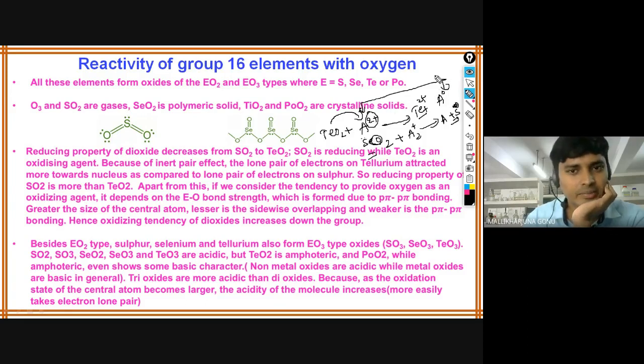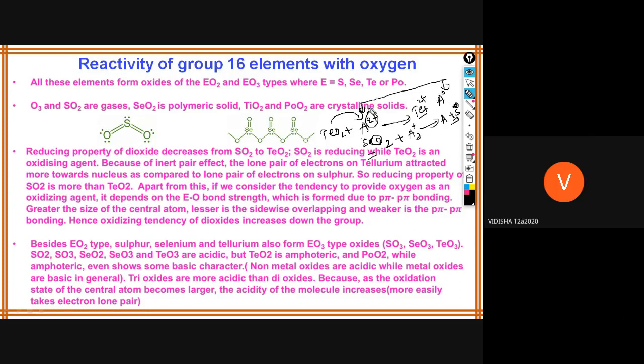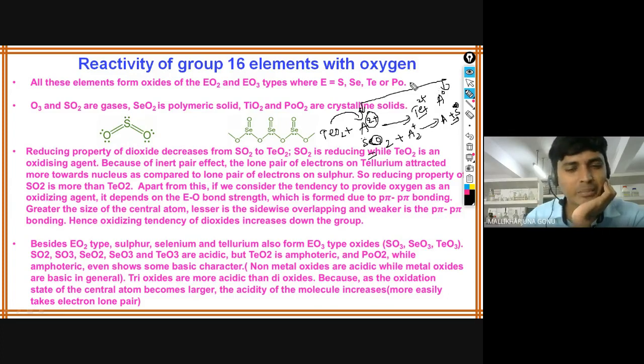Very good, excellent. Vidisha, 2 to 0, increasing or decreasing? Decreasing, sir. So 2 to 0 means decreasing, and decreasing means reduction is happening there. What is happening here, reduction or oxidation? Reduction, sir. Reduction reaction. So who is the reducing agent here? TeO2. The same case for SO2. Who can give the lone pair of electrons in this case? As we have just discussed, whether SO2 or TeO2 can give easily.